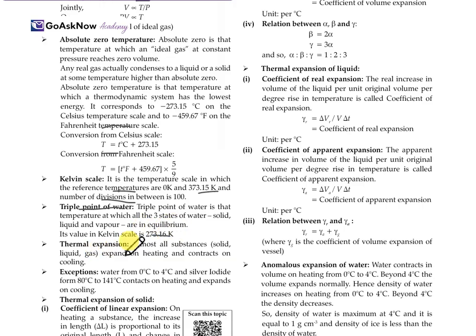Now the thermal expansion. Almost all substances, solid, liquid, gas, expand on heating and contract on cooling. This is thermal expansion. The exception is water from 0 degrees to 4 degrees Celsius, and silver iodide from 80 degrees Celsius to 141 degrees Celsius, which contract on heating and expand on cooling.